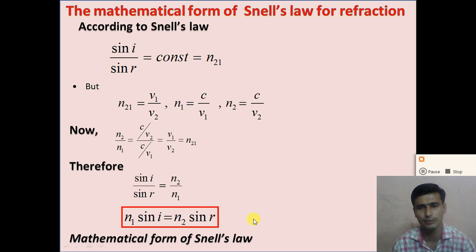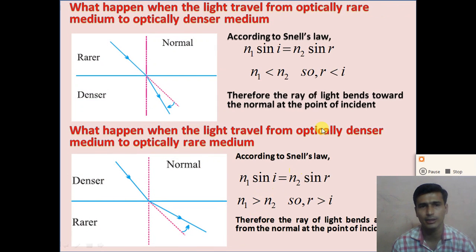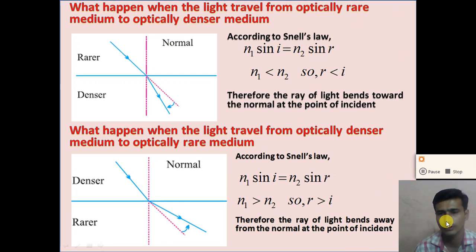This question is most important for the examination purpose of you, right? Now we understand more detail about the mathematical form of Snell's law, right? So what we get from Snell's law? Let us discuss a few points. What we get from Snell's law?